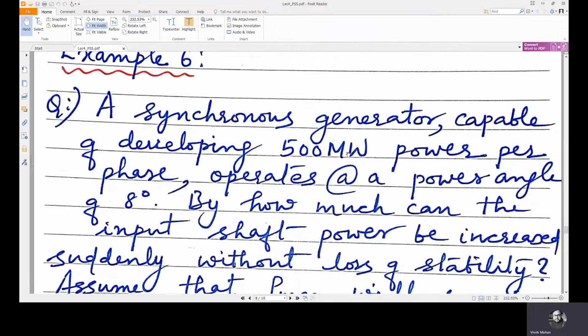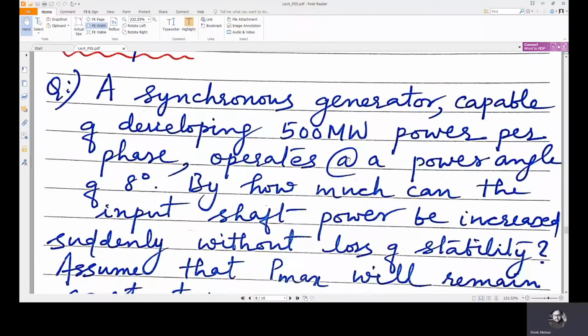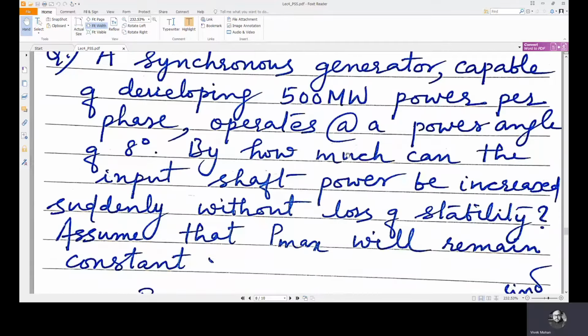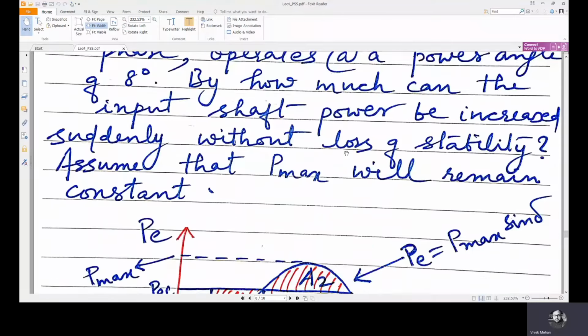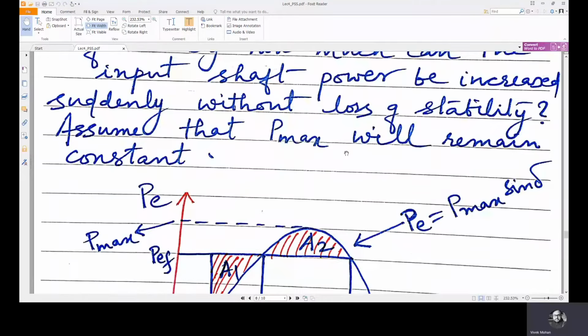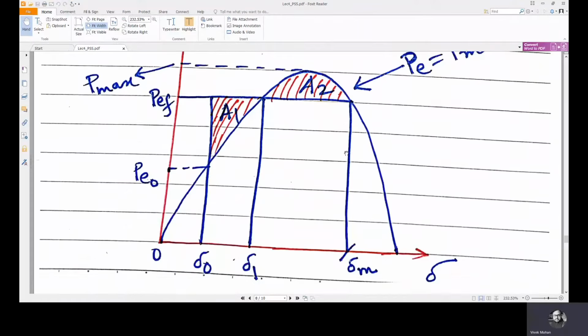It is given that the synchronous generator is capable of developing 500 megawatts, which means Pmax is 500 megawatts. Initially it operates at a power angle of 8 degrees, which means the initial del, del naught, equals 8 degrees. Now, how much can the input shaft power be increased suddenly without loss of stability? Pmax will remain constant. Now you see the plot.